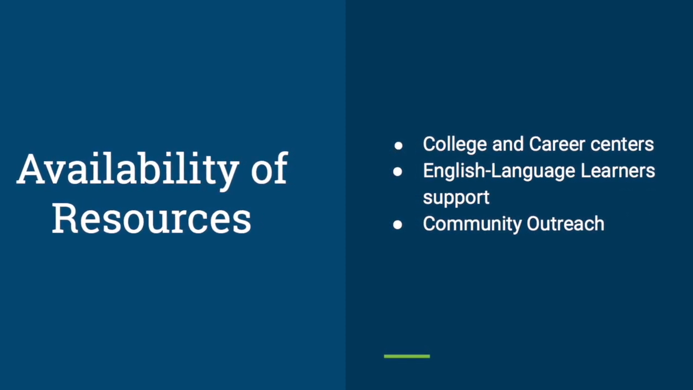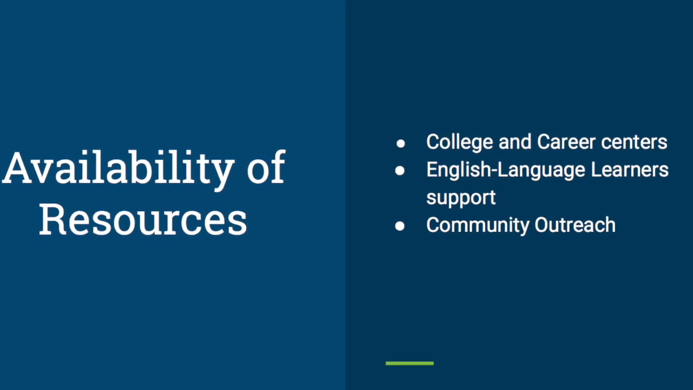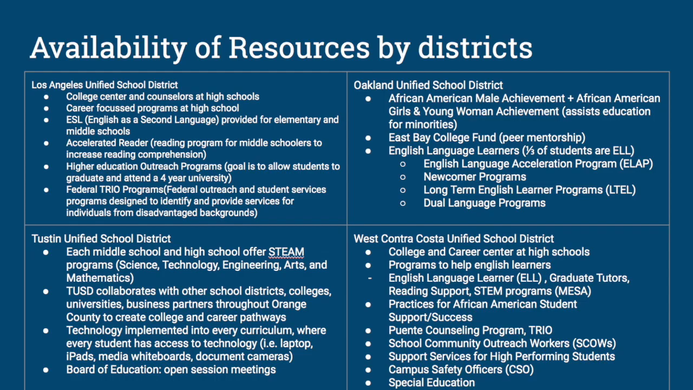English language learning support, and community outreach programs, just to name a few. So, the programs provided by the Los Angeles Unified School District often consist of programs that target the students within that district. So, this consists of students from low socioeconomic backgrounds and are oftentimes minorities. They have a program called TRIO, which is a federal outreach program that is designed to identify and provide services for individuals with disadvantaged backgrounds. They also have Accelerated Reader, which is a reading program for middle schoolers to increase reading comprehension.